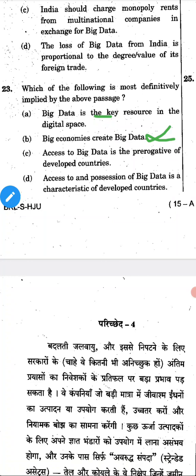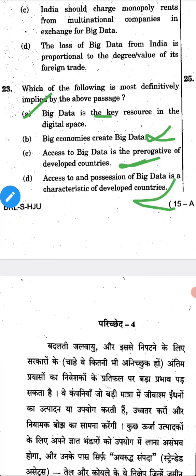Option C: access to big data is the prerogative of developed countries. No. Option D: access to and possession of big data is a characteristic of developed countries. Do only developed countries possess big data? No, right? So this is also wrong. So the one most definitely implied is option A: big data is the key resource in the digital space.